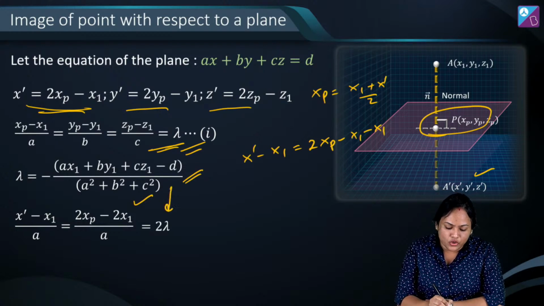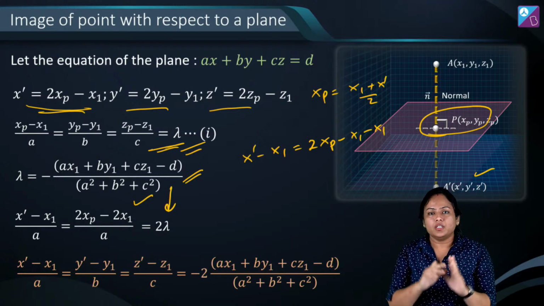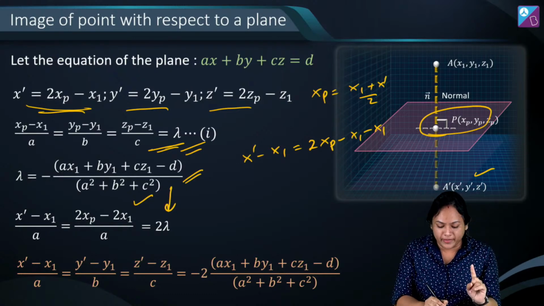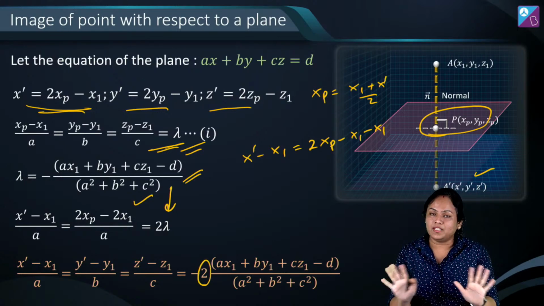And lambda की वैल्यू जब हम यहाँ सब्स्टिट्यूट करेंगे, so finally this will be the formula for image. तो अपन को डेरिवेशन से बिल्कुल मतलब नहीं है. What you have to remember is foot of perpendicular के लिए यहाँ 1 आता है, image के लिए you get 2 over here. That's it.